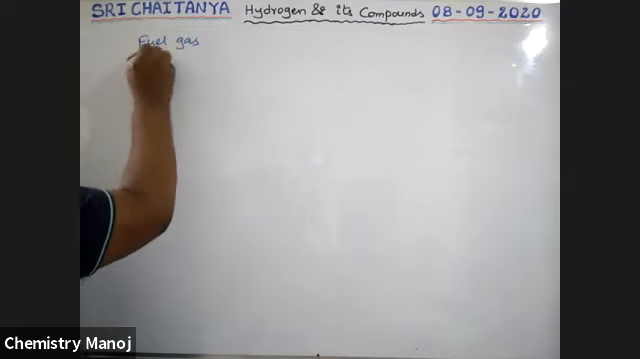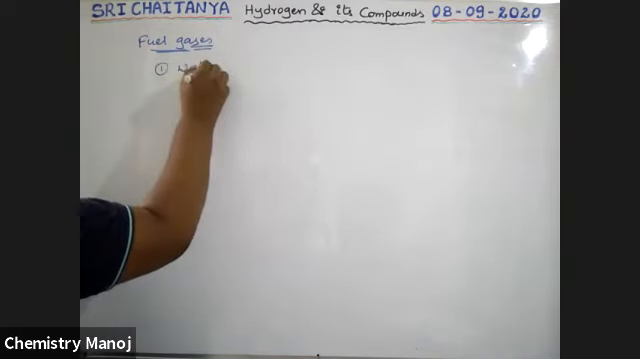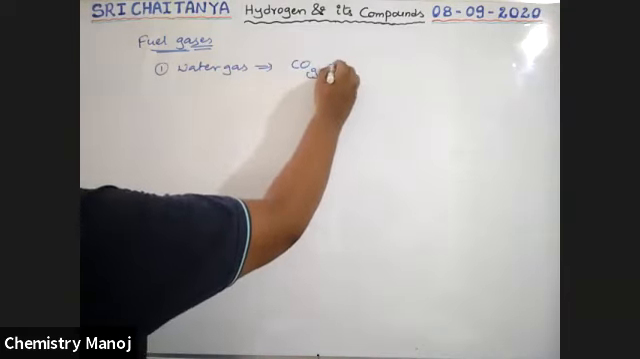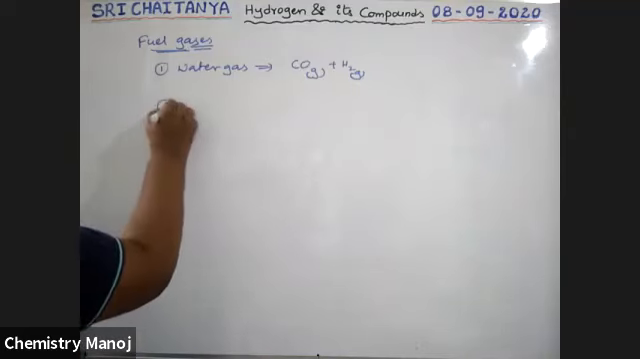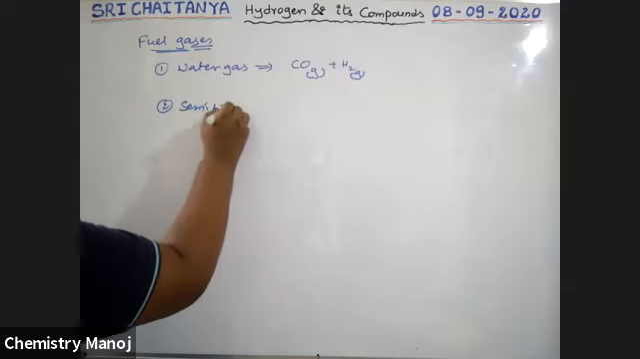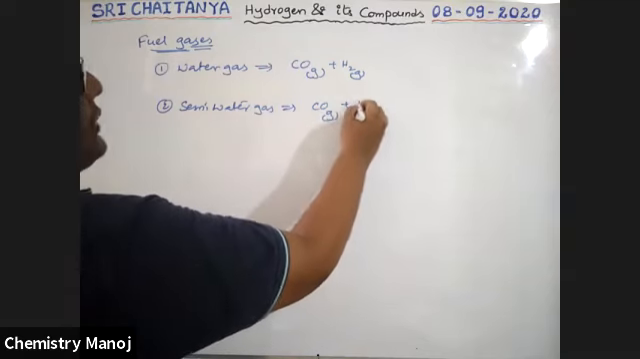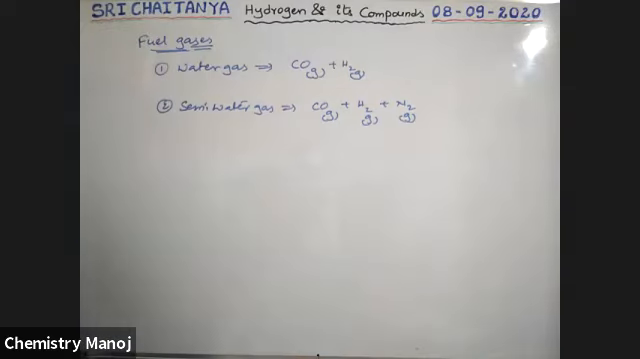Another use of hydrogen. One is water gas. Water gas contains hydrogen. A mixture of carbon monoxide and hydrogen is called water gas. Next, semi-water gas. That is carbon monoxide gas and hydrogen gas, along with nitrogen gas, which is called semi-water gas.